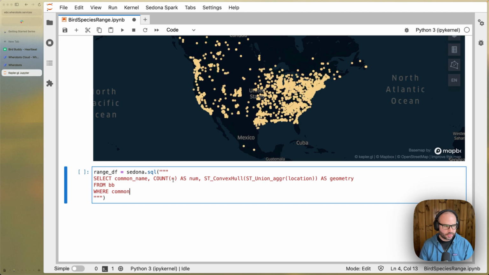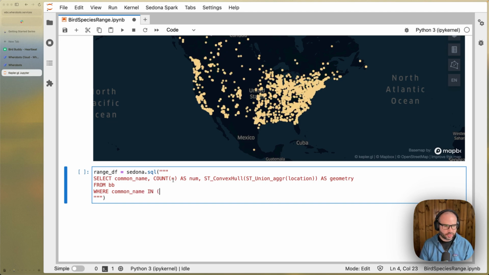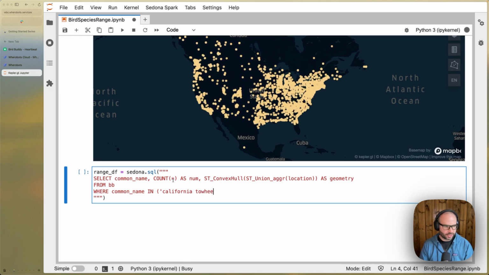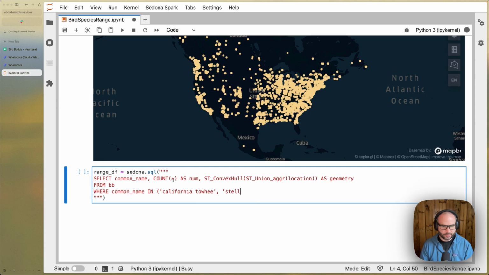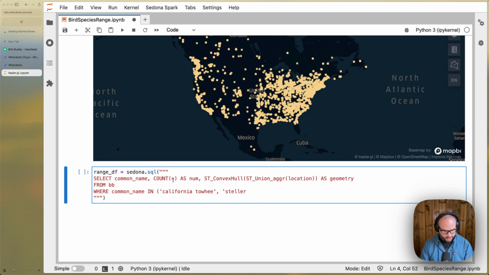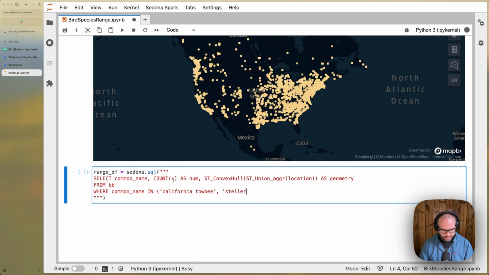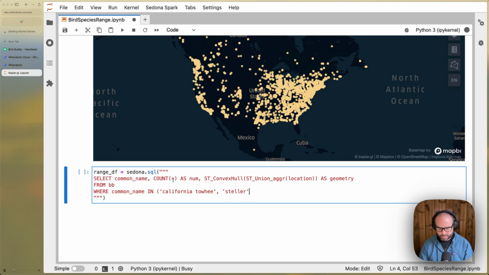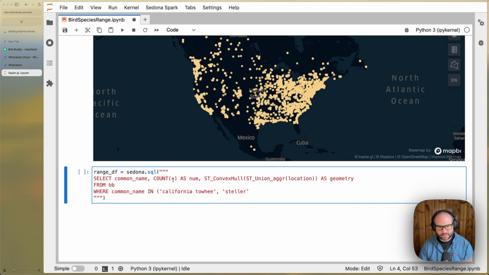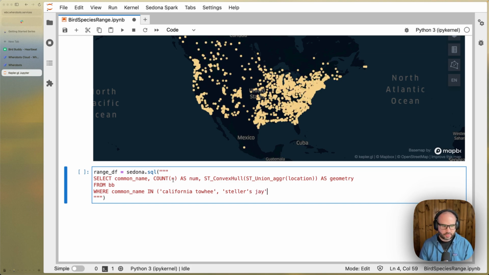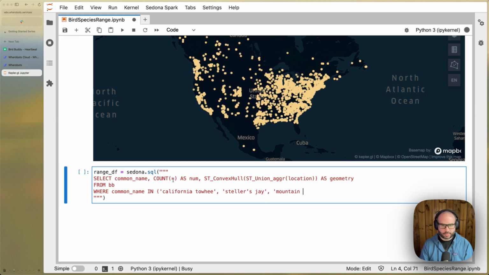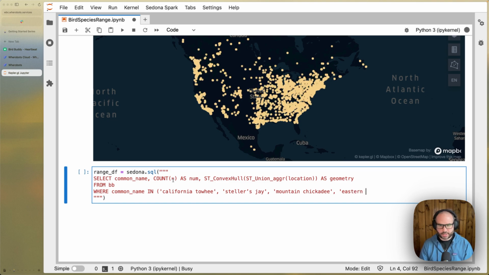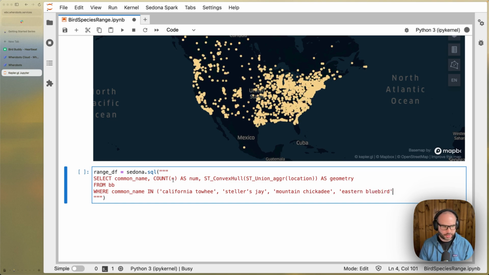And let's do this for just a handful of bird species. So these are some of my favorite birds. The California towhee, the Steller's jay, and this is in the data set, this is a smart quote. On Mac, that's Option Shift bracket to get the smart quote. For Steller's jay, the mountain chickadee, and how about the eastern bluebird?